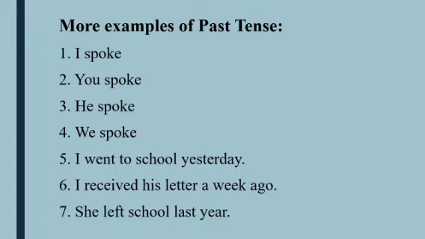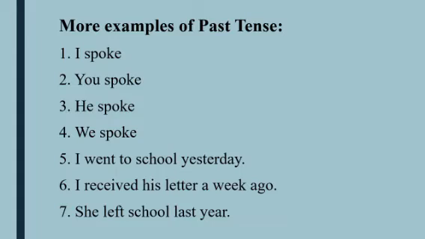Here you can see I is a subject, went is a past form of verb, and then extension: to school yesterday. Yesterday I'm using here like one past time, isn't it? It denotes a past time. Yesterday is an adverb of time also. You may be familiar with the adverb of time.